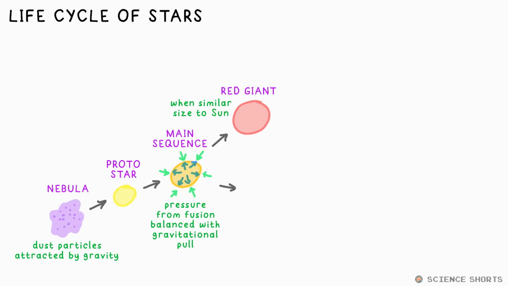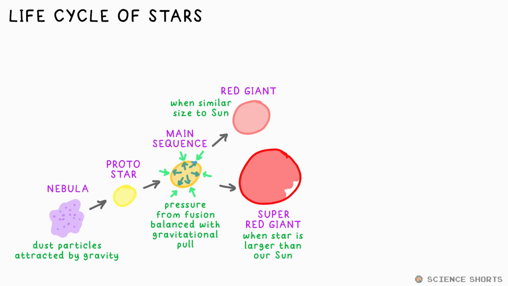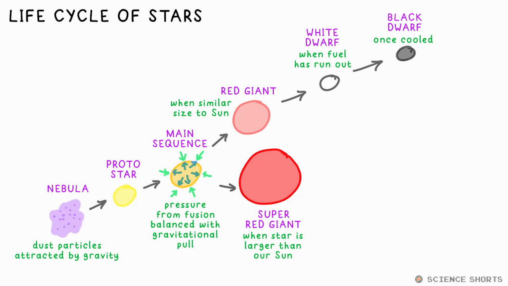When a star dies, the outward pressure increases, which causes it to expand. This turns it into a red giant if it's a star of a similar size to our Sun, or a super red giant if it's much bigger. A red giant will then collapse once all the fuel for fusion has run out, leaving a white dwarf, and then a black dwarf once it's cooled.